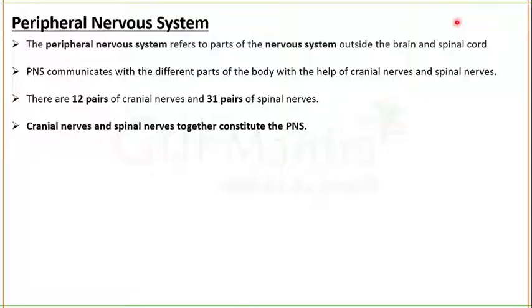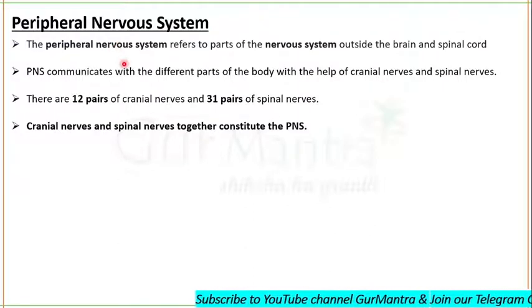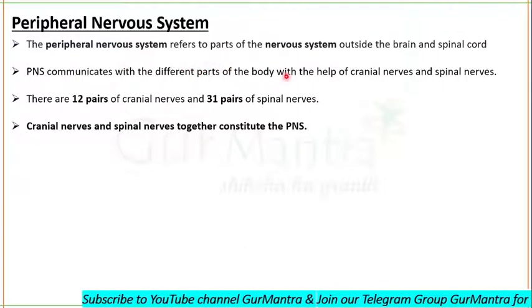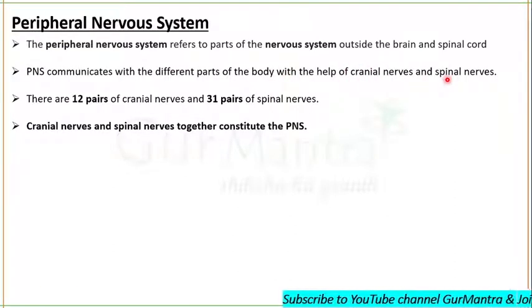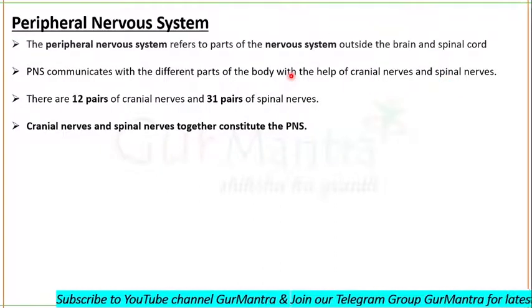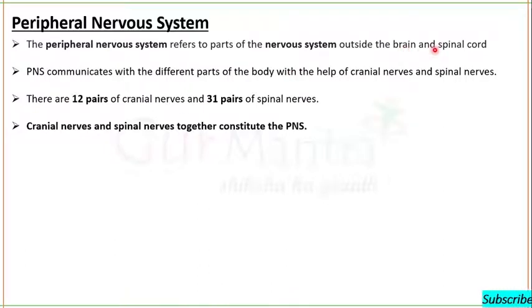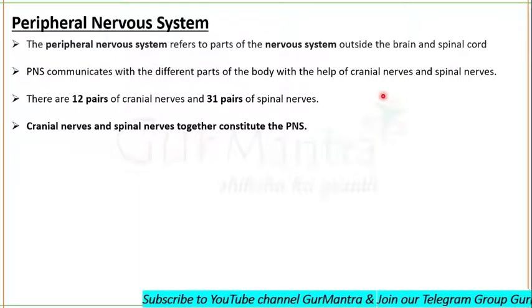Okay, let's start with today's topic, the peripheral nervous system. We know that the peripheral nervous system communicates with different parts of our body with the help of certain kinds of nerves known as cranial nerves and spinal nerves. So, the nervous system which is present outside the brain and spinal cord is referred to as the peripheral nervous system.